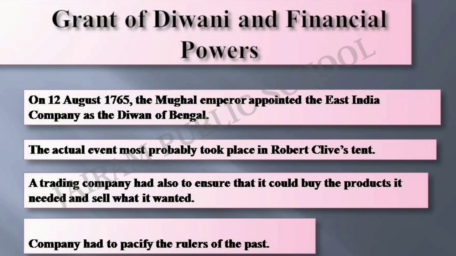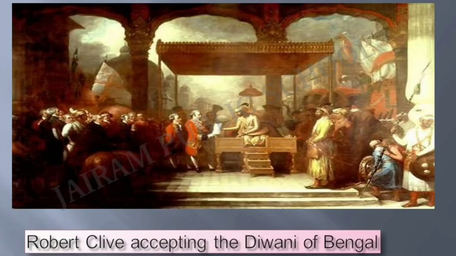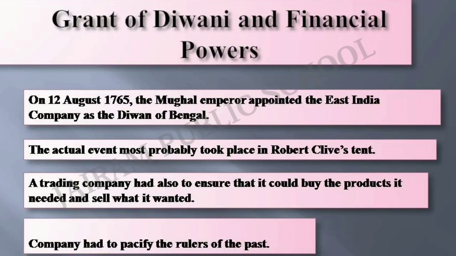This Diwani of Bengal was granted to the East India Company in Robert Clive's tent. If you see the picture above, this is where Robert Clive is accepting the Diwani of Bengal. This painting was made to show as if a majestic occasion took place in a grand setting. The painter was commissioned by Clive to record the memorable events in his life. The grant of Diwani clearly was one such event in British imagination.